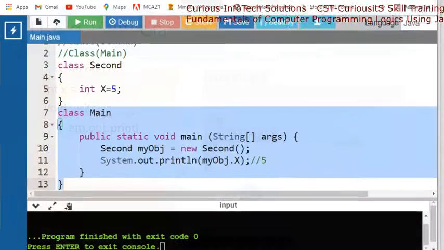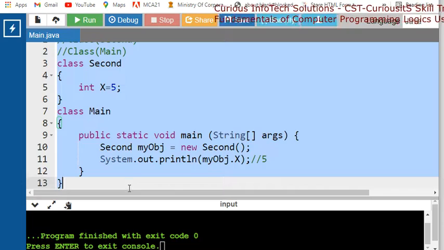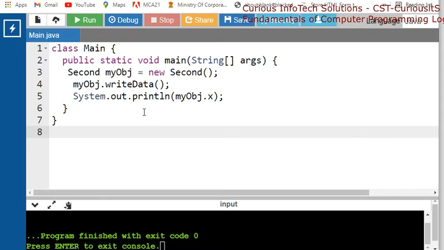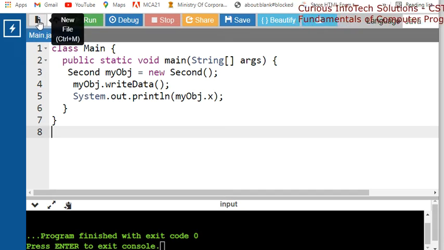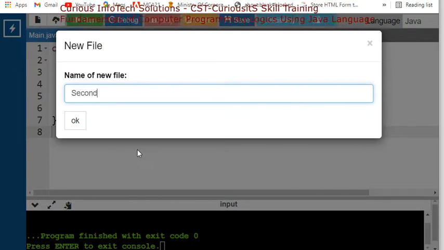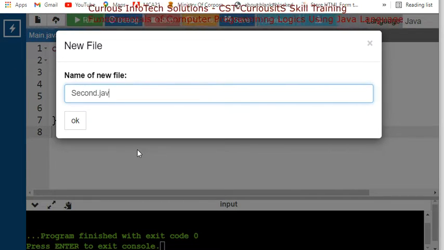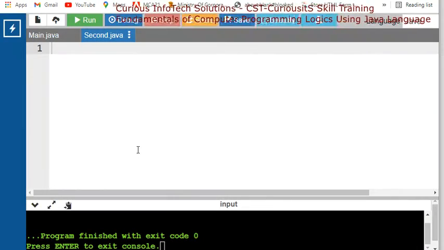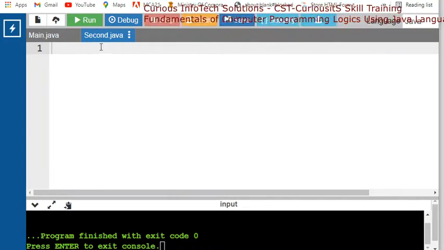Now say this is your main. तो main के अंदर ये आ गया. Now we have to make another file. तो देखिए इसको क्या बोलेंगे हम, new file. So let's create a new file. The name of the file is Second.java. ठीक है, इसको मैंने बनाया.